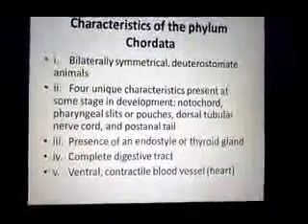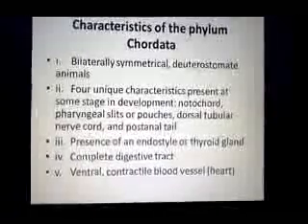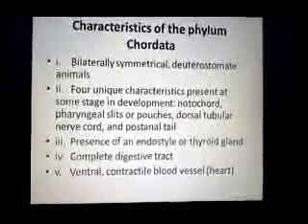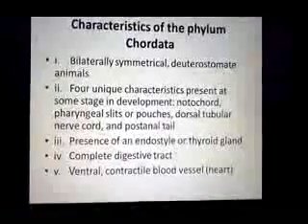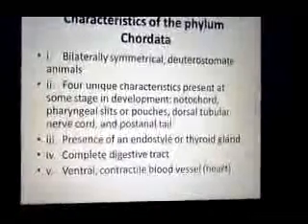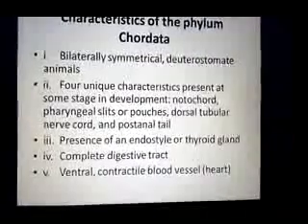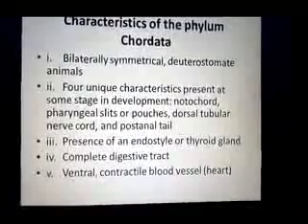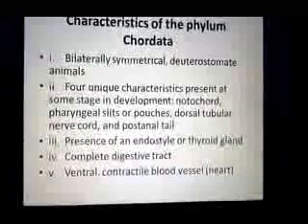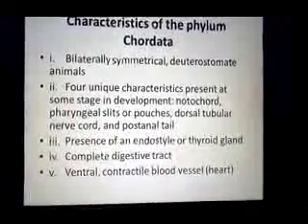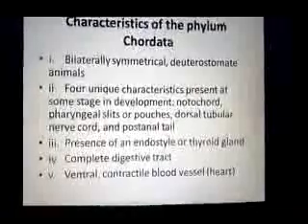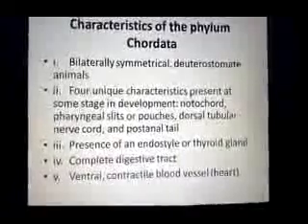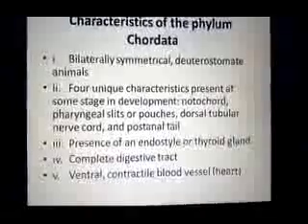The second unique characteristic is the presence of pharyngeal slits, or pharyngeal pouches. These are extensions of the digestive system in the pharyngeal region to the outside of the body. The third is the presence of the dorsal tubular nerve cord, or dorsal hollow nerve cord. This is part of the nervous system and is present on the dorsal side. The last one is the post-anal tail, behind the anal opening, which is present in the chordates.